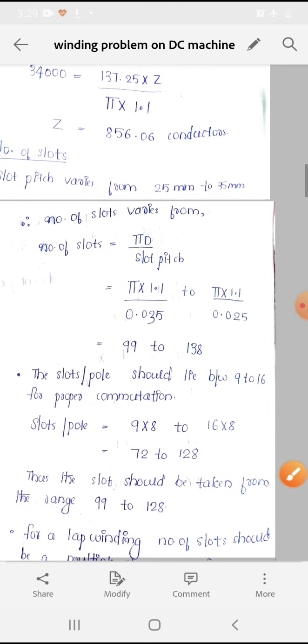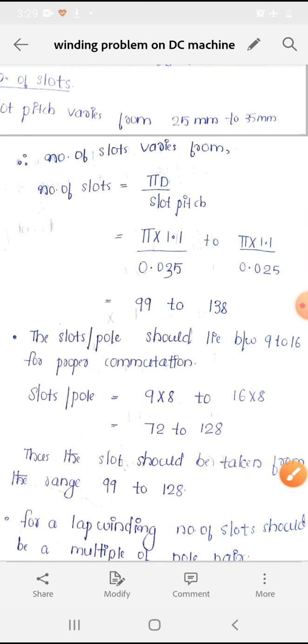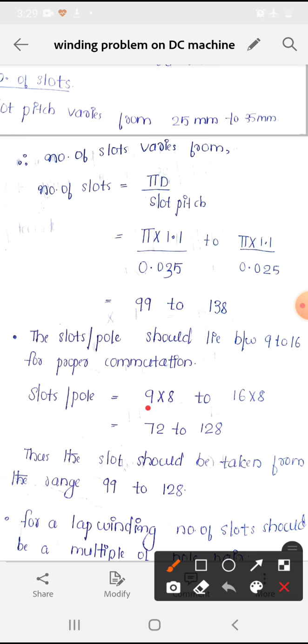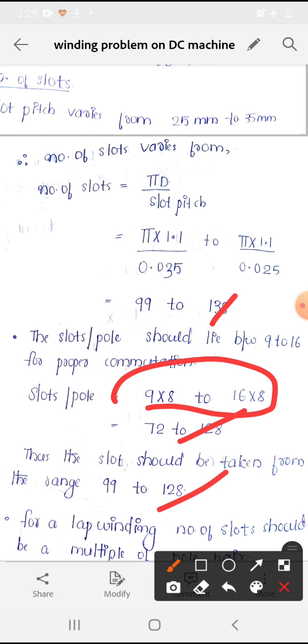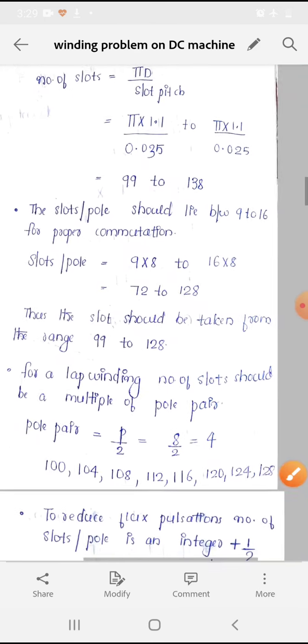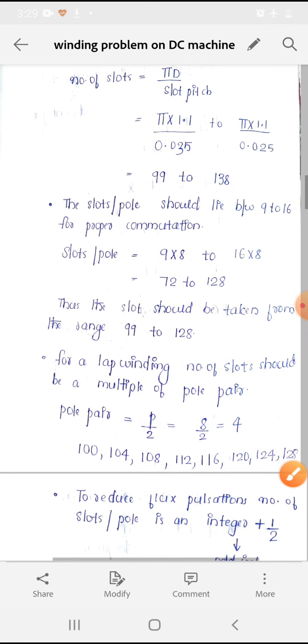Next, for proper commutation, slot per pole should be between 9 to 16. That is slots is 9 into 8 to 16 into 8, that is 72 to 128. So comparing these two, we got the new range as 99 to 128. In the case of lap winding, this number of slots should be a multiple of pole pair.